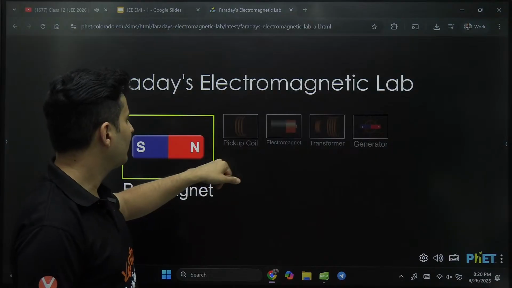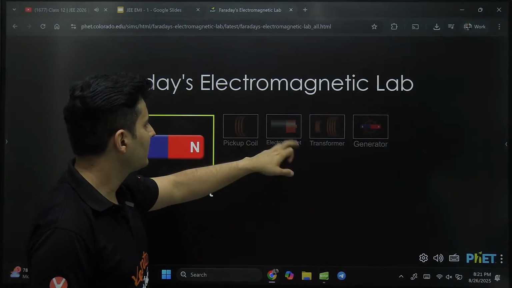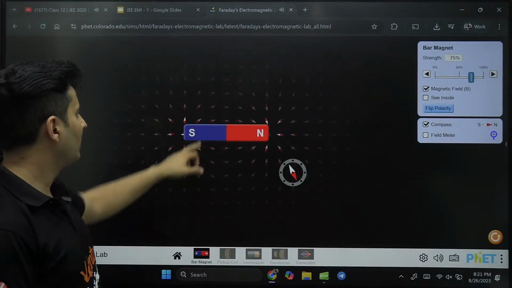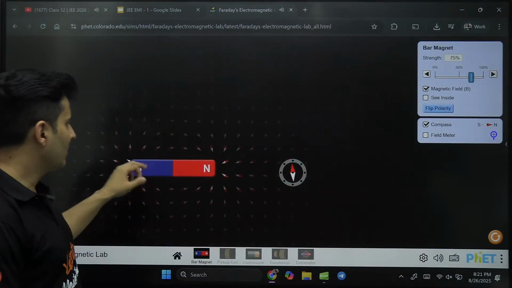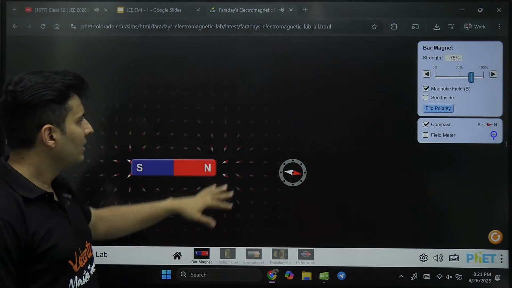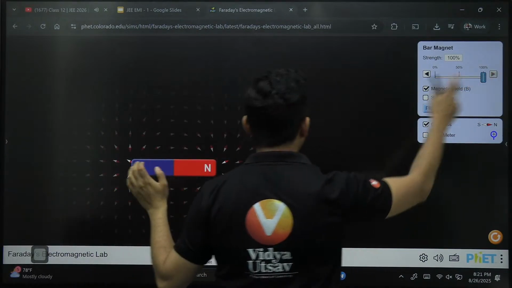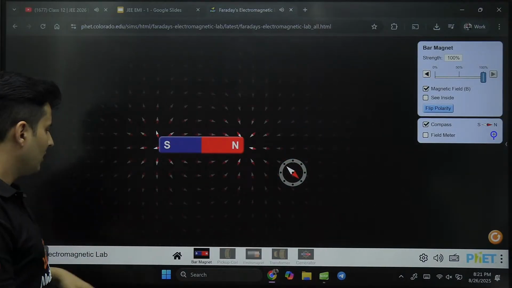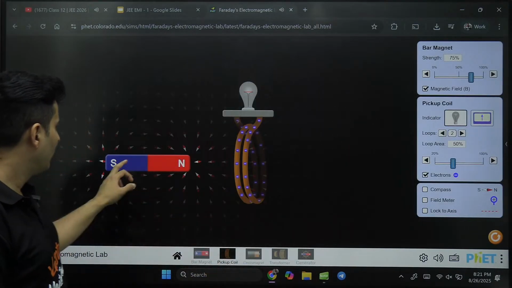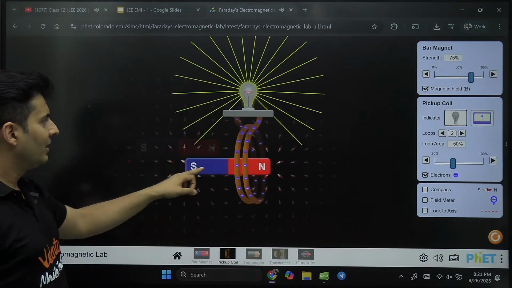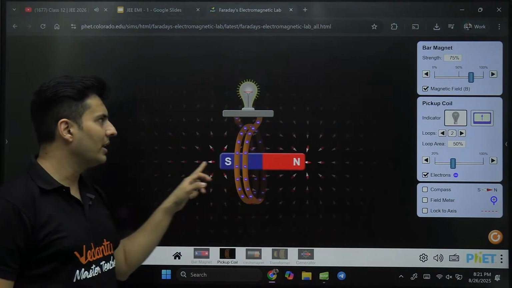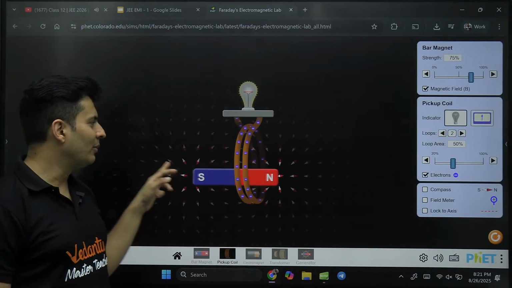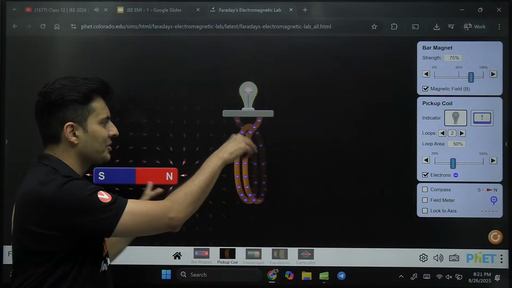So you can take, let's say, a pickup coil or a bar magnet. Let's say we start off with that. This is a bar magnet creating a field. As you can see, as long as the bar magnet is stationary, these field lines are also fixed. But the moment you move the bar magnet, the field lines will change. So now, if you take this bar magnet and move it in this particular coil, you can see the bulb is glowing. Electromagnetic induction is happening, wireless energy is being created just by moving this magnet, because the flux through this coil is changing.